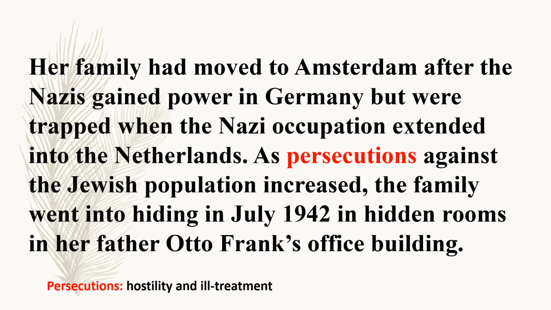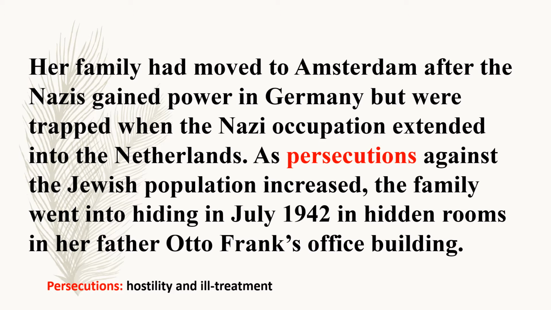So here children, this family of Anne Frank moved to Amsterdam after the Nazis gained power in Germany. But soon they were trapped when Nazi occupation extended into the Netherlands.